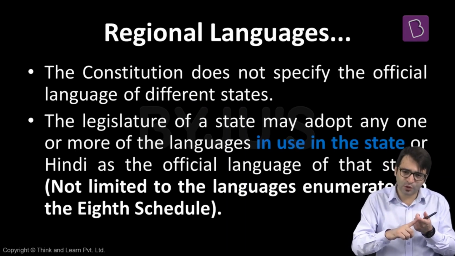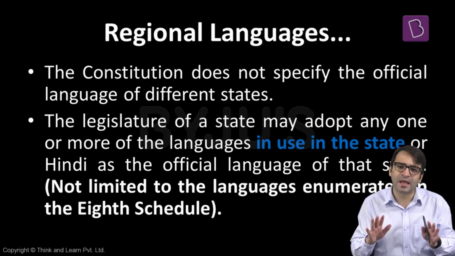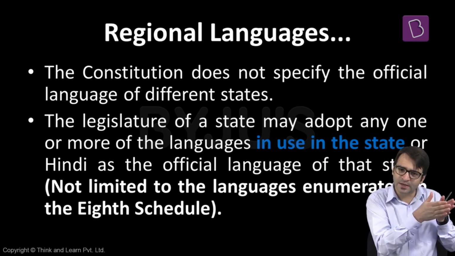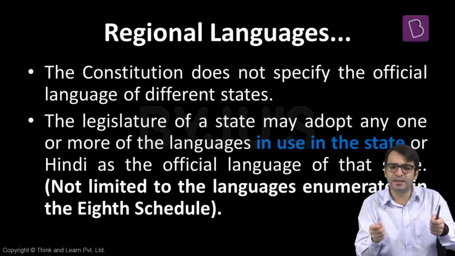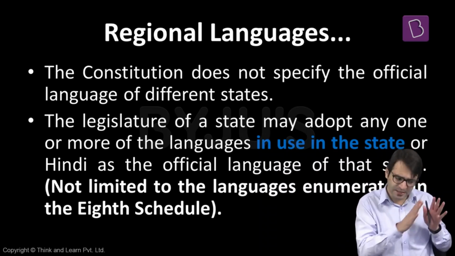So this was about the official language of the union. What is the official language of the union? Both Hindi as well as English. Although the Constitution says that the official language of the union shall be Hindi in Devanagari script, there is no concept of national language. That is the official language of the union. That means if the union government has to communicate with the state government, it can communicate in both Hindi as well as English. If the union government has to communicate with different institutions and departments, it can use both Hindi as well as English. That's the official language of the union.